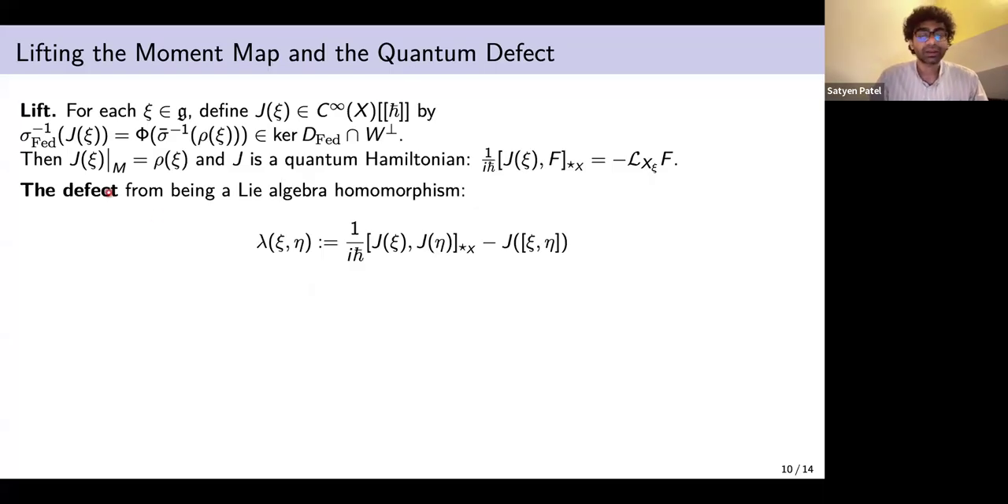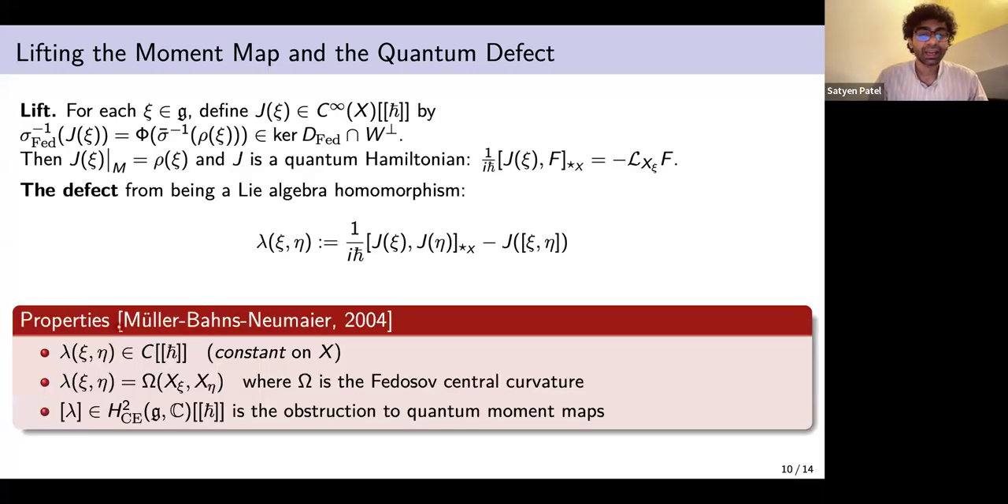So the defect from what we want, of the Lie algebra homomorphism, is this lambda. If it was 0, then we would have this Lie algebra homomorphism condition. And this lambda was the property shown in this paper by Müller, Barnes, Neumaier, that lambda is a constant. It's a constant on X.